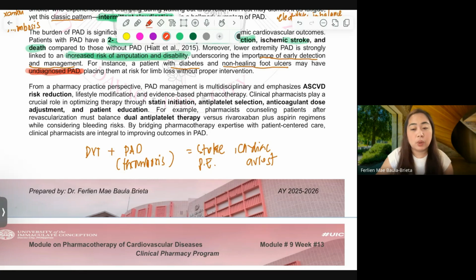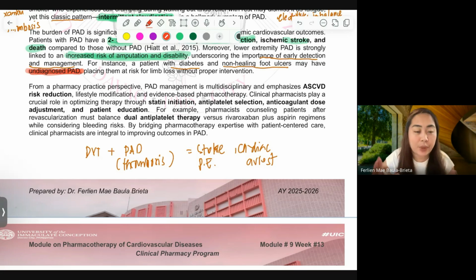Okay? So, if you have an idea about this, then you will not be afraid to suggest, if ever the patient has dyslipidemia, that you suggest to the doctor, or if it's in the community, you suggest to the patient to consult the doctor and be diagnosed with PAD. Okay? I hope that is clear to everyone. Put it in your memory. May you execute it when the time comes.